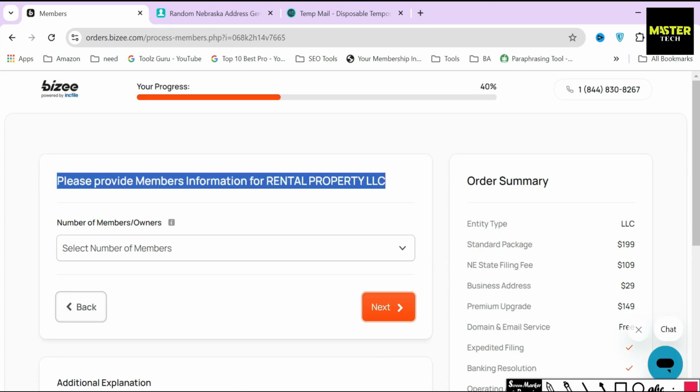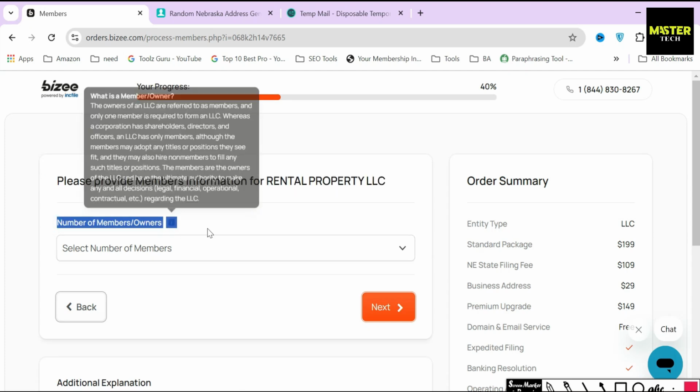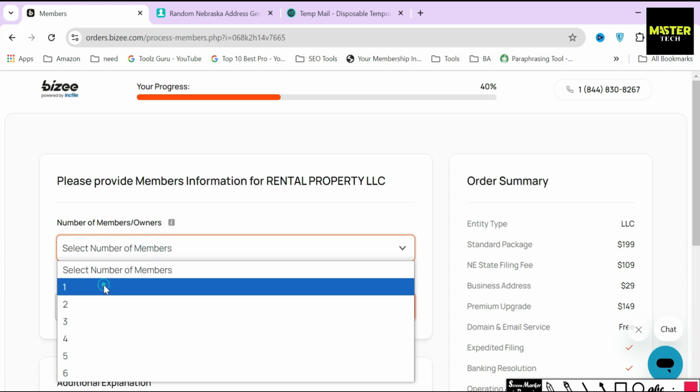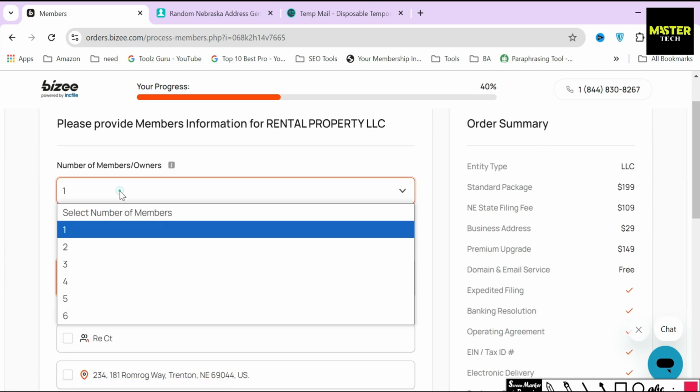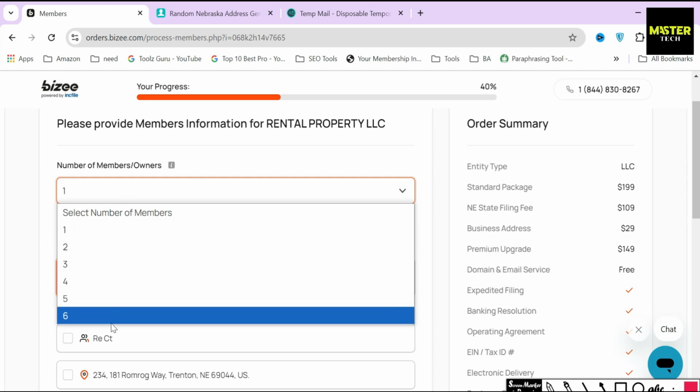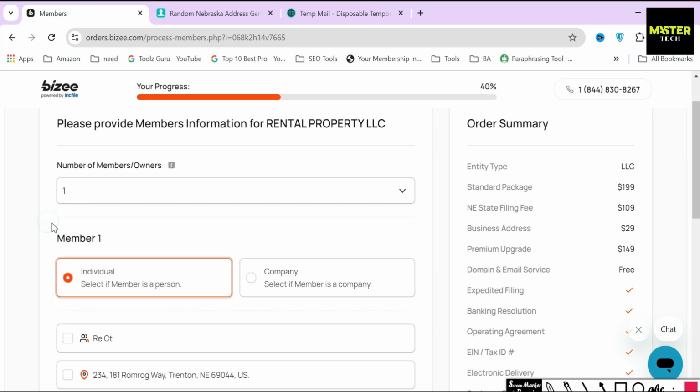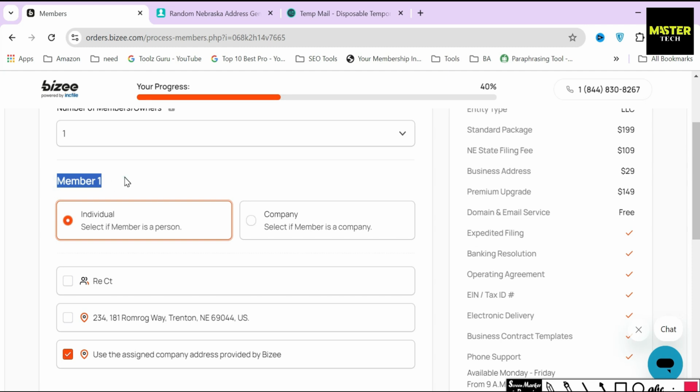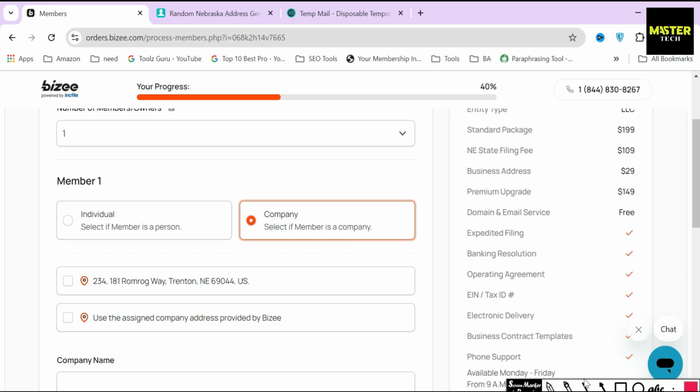In the next section, Busy will ask you to select the number of owners or members your LLC might have. I will just select one for the sake of creating this video, but if you think your LLC might have more than one owner or member, then you can select as many as you like. After that, Busy will ask you to select whether the member of your LLC is a person or a company. Since an LLC or corporation can own another LLC, that is why company is mentioned in this section as a member.